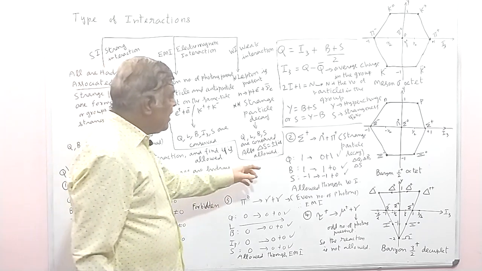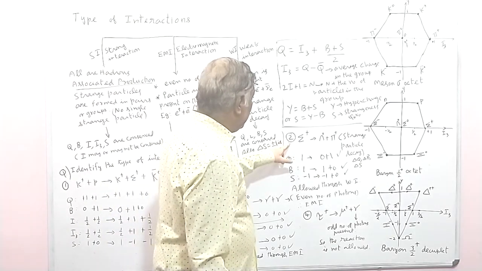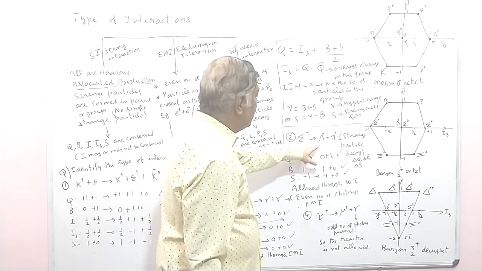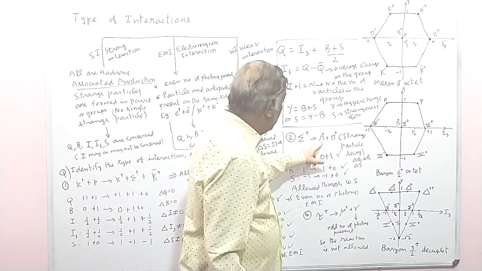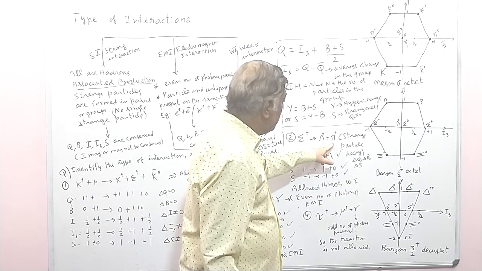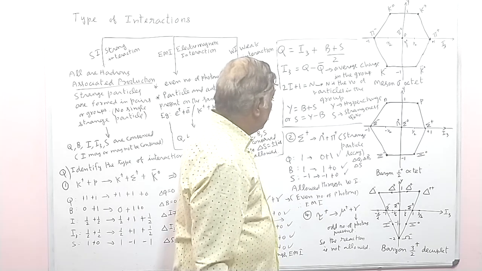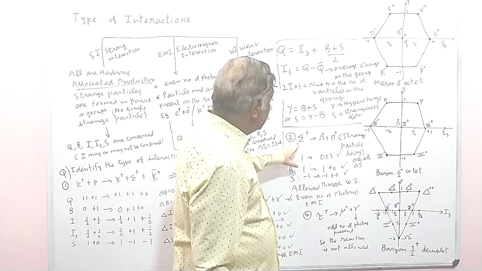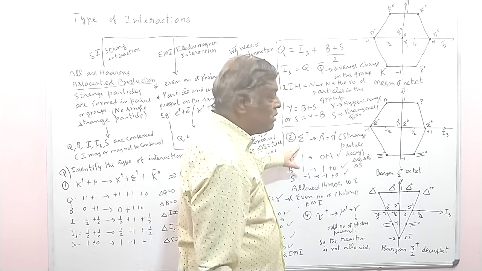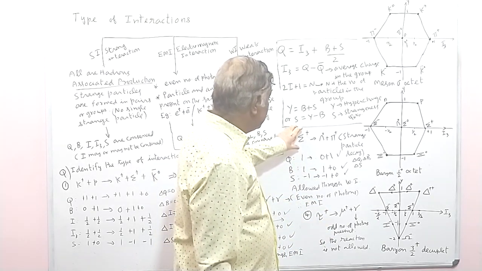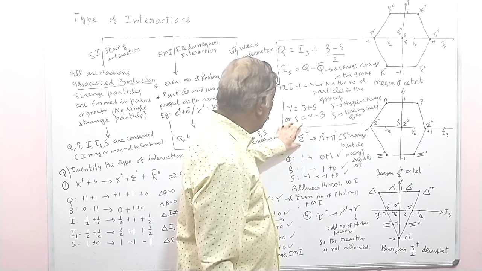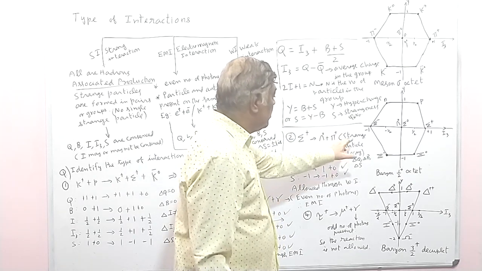Now let us take another example. Sigma plus is transformed to lambda 0 plus pi plus. Here sigma plus is a strange particle, and a strange particle has a strangeness quantum number. This is a decay, where one particle decays into many particles.